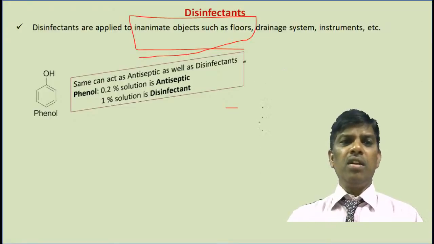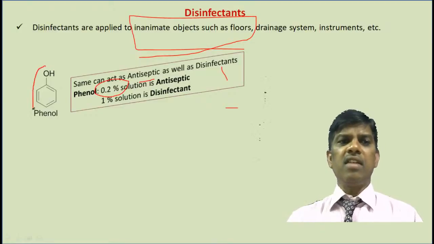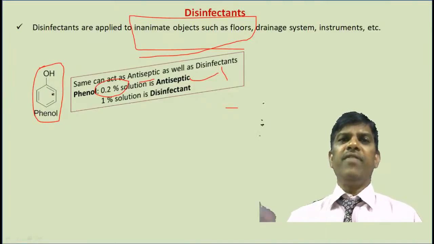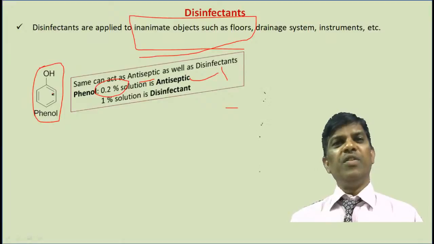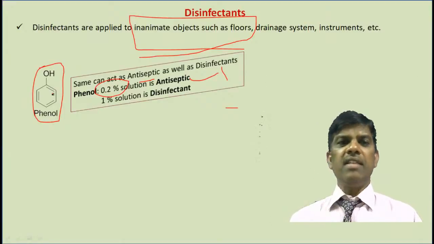So when you want to use it as an antiseptic on your skin, yes, a dilute solution, because your skin is not going to withstand it. It is acidic. Phenols are acidic, I have explained, phenols are acidic, right? So a 0.2% solution is going to act as an antiseptic. So phenol solution can be used as an antiseptic solution, and 1% is a disinfectant. So 1% phenol you will get as phenyl, right? So you will get this phenol which is used as a disinfectant.